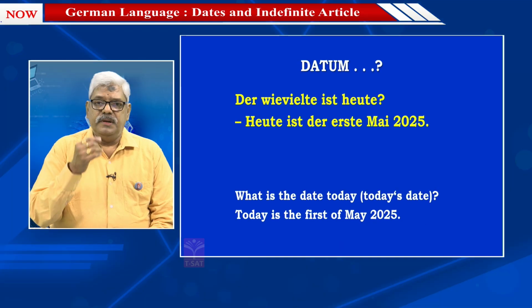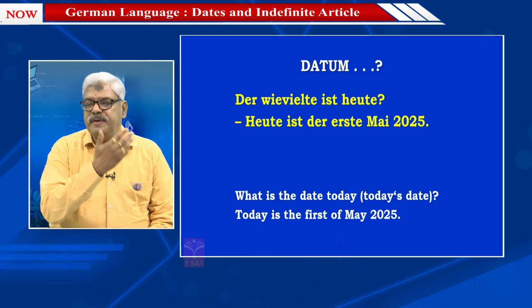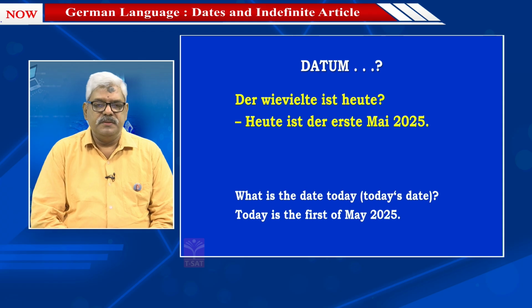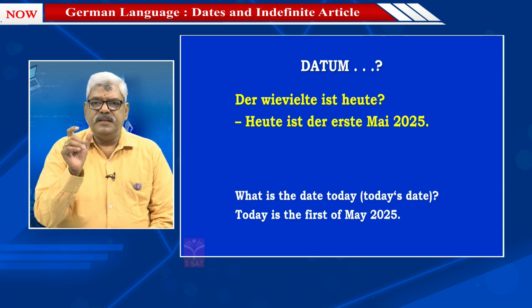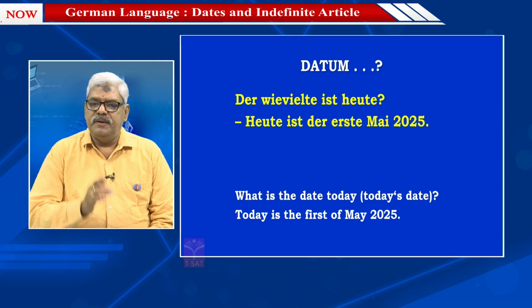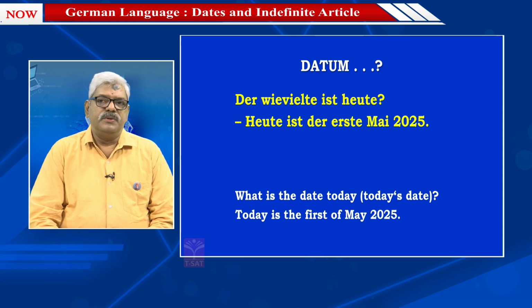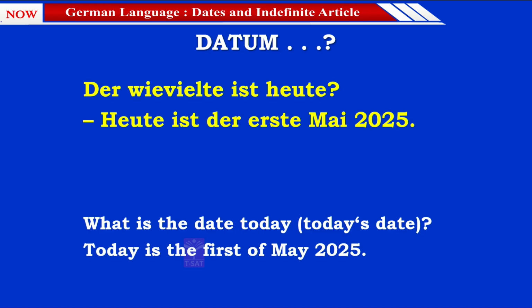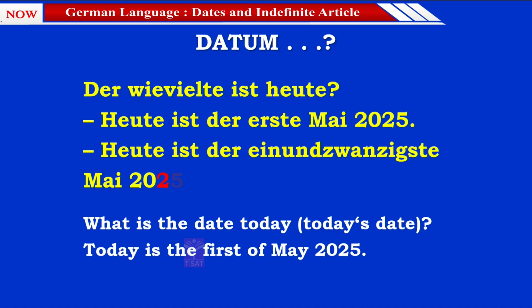Now, if you remember the ordinal numbers which you had seen in the previous episode, from 1st, 2nd, 3rd, 4th up to 19, you have this T coming up. Whereas when it goes to 20 onwards, it becomes ST. So that's how: Heute ist der 21.